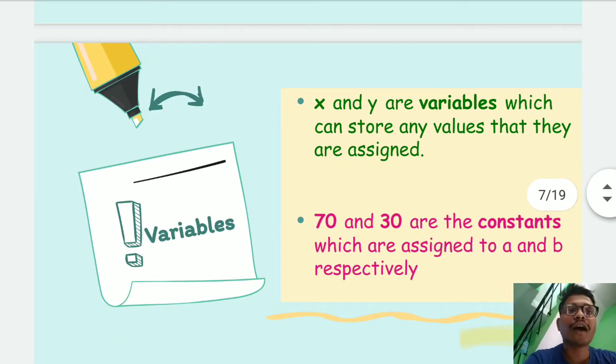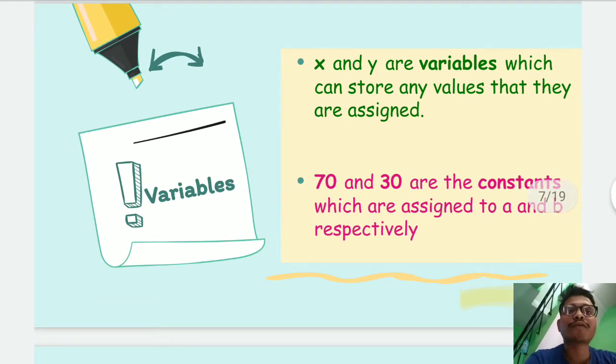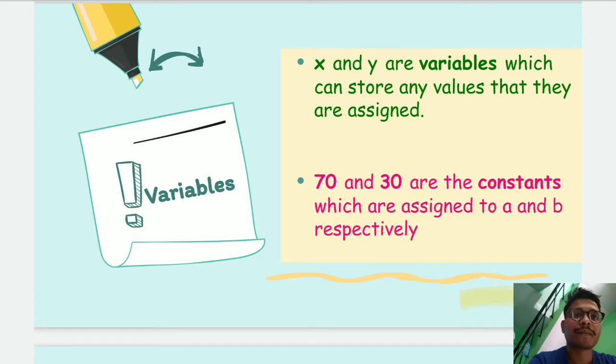Now x and y are variables which can store any value that they are assigned. Here we should also know one more thing, that is data type. Data types are used to define the values which are stored. If we define the data type as integer, it can store only integers. If we define character, then it can store only characters.